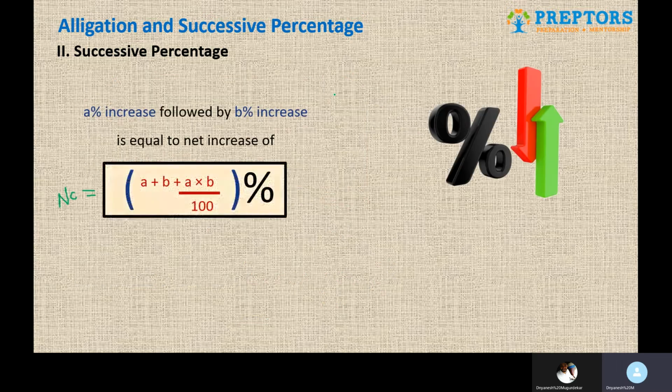We had already seen the formula, but one quick point before we wrap up. Let's say you have 3 percentages and you have to find the net change.